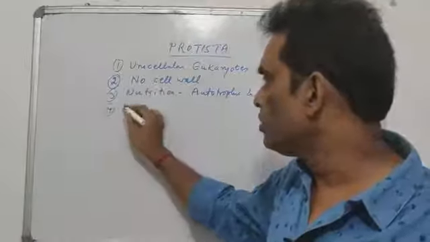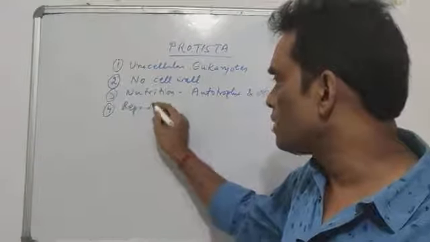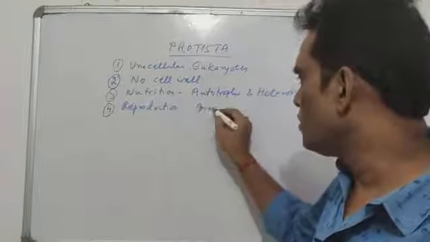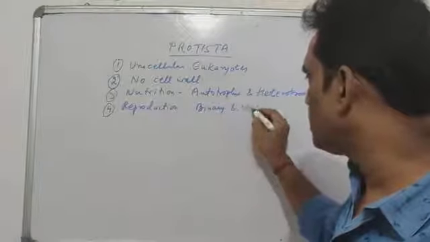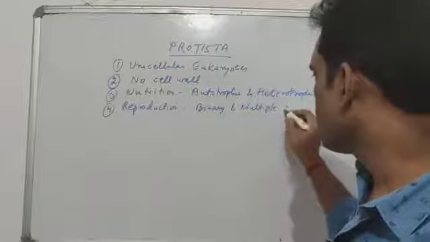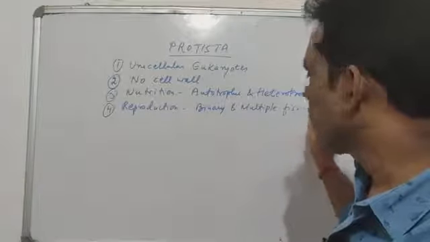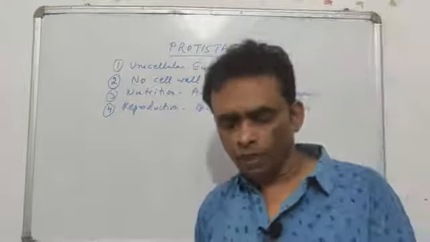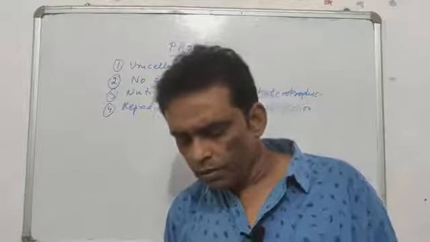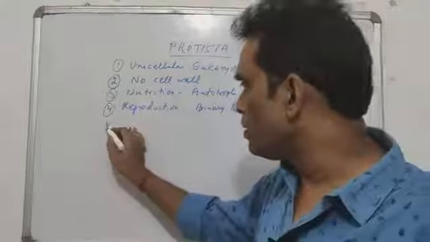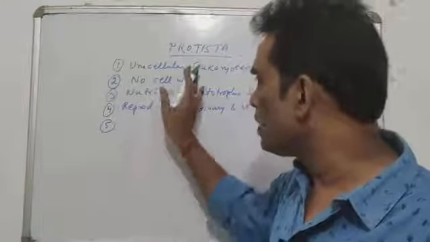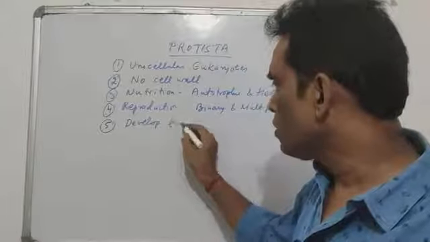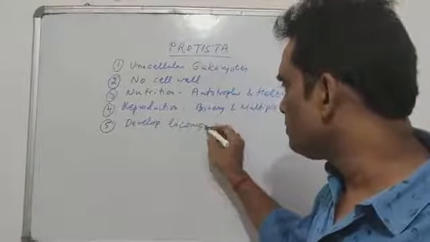The fourth process of reproduction: only fission is found in them, the binary and multiple fission, a basic kind of asexual reproduction. The fifth point that you need to know here is this organism for the first time developed locomotory structures.